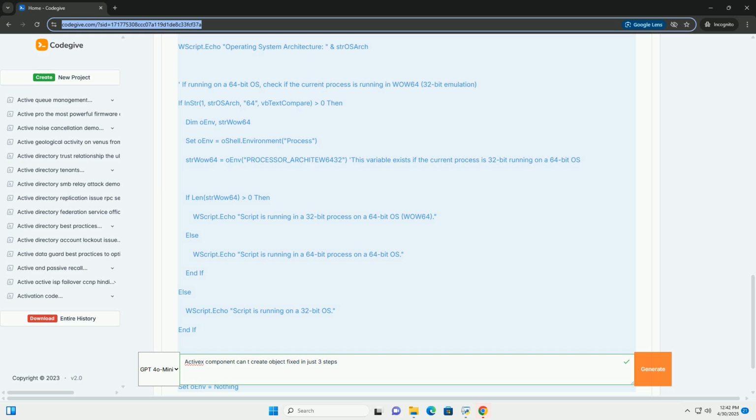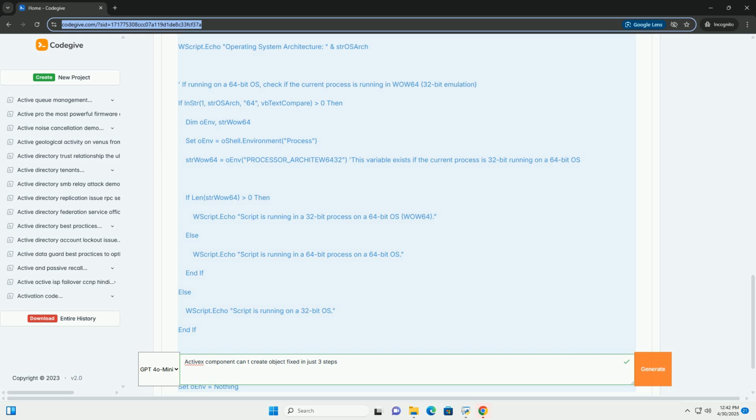Solution: Make sure that the bitness of your application matches the bitness of the ActiveX component. If possible, use a 64-bit version of the application or find a 32-bit version of the ActiveX component. If you absolutely need to use a 32-bit application with a 64-bit component, it will generally require creating a COM surrogate process, more advanced and beyond the scope of this basic tutorial. However, it's usually best to avoid this situation if possible. Code example: VBScript, checking bitness and displaying information.